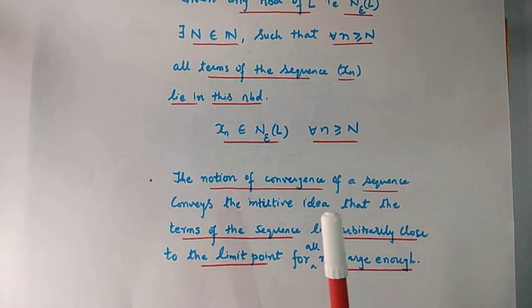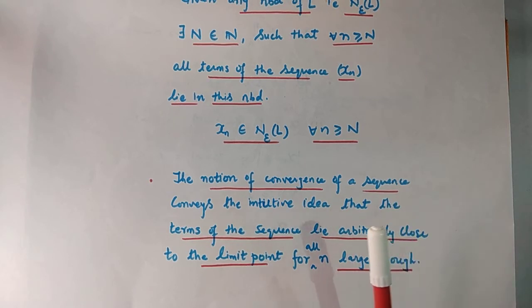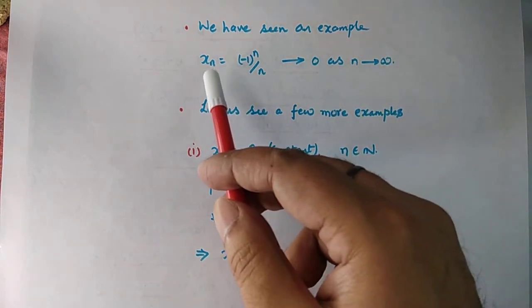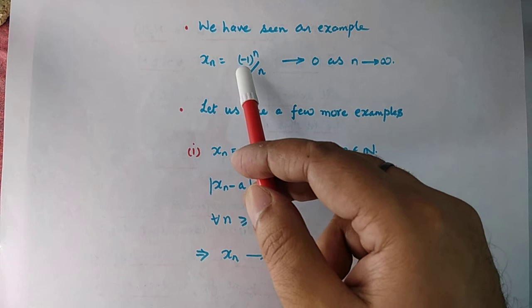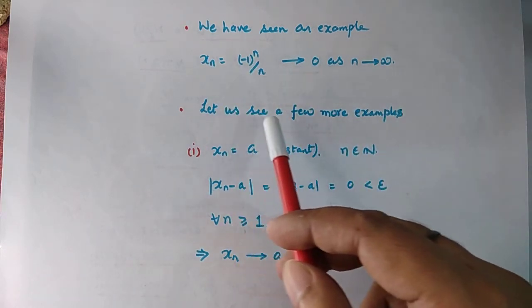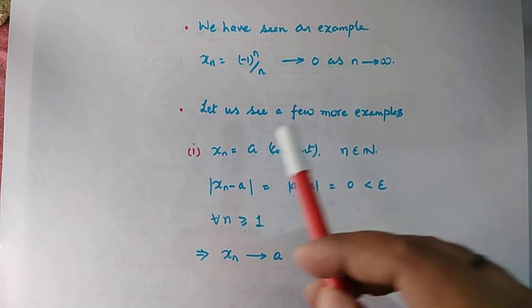The notion of convergence of a sequence conveys the intuitive idea that the terms of the sequence lie arbitrarily close to the limit point for all n which are large enough. Towards the end in the previous lecture, we saw an example of a sequence which converged to 0. That sequence was xn equal to minus 1 to the power n by n. Let us see a few more examples of converging sequences.